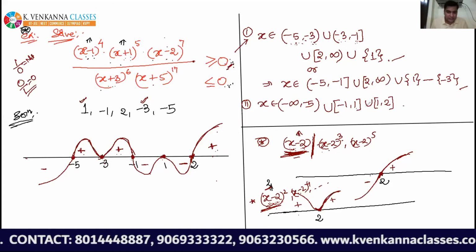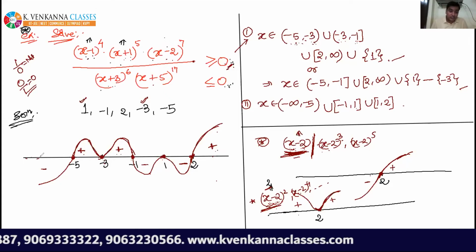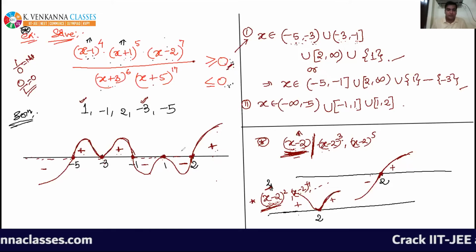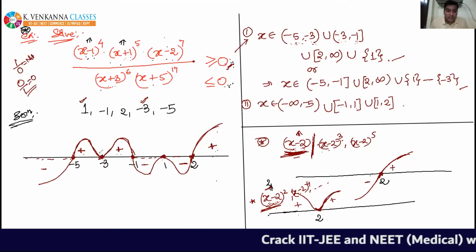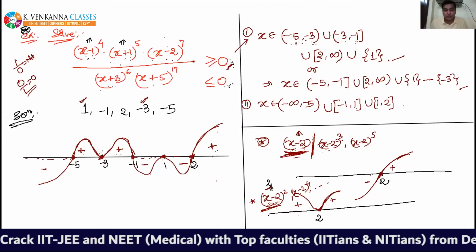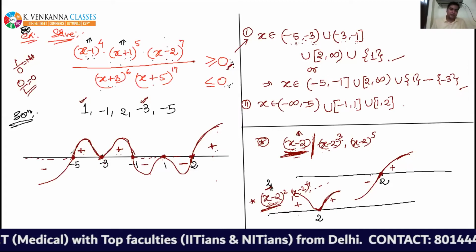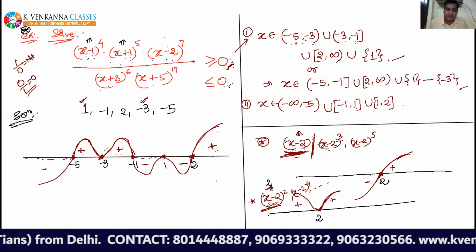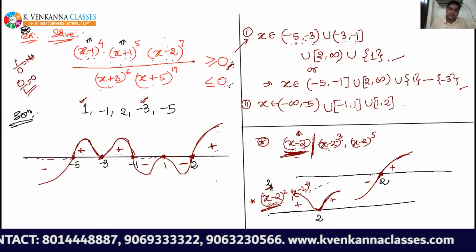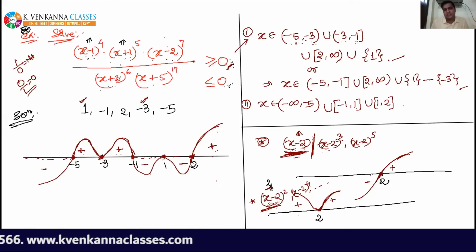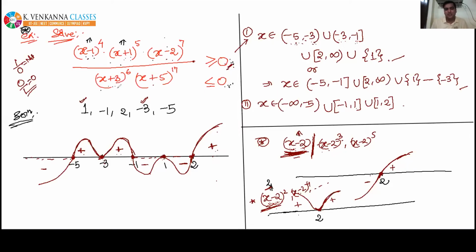Just wait. We took this interval minus infinity to -5. We took this interval and we took this interval. So till now we have not considered x equal to -3. So we have to consider this x equal to -3 separately, because all other points have been covered in the intervals. -3 has not been covered. So if we consider -3, then we cannot take x equal to -3, because it is making denominator 0, and denominator becoming 0 is not allowed.